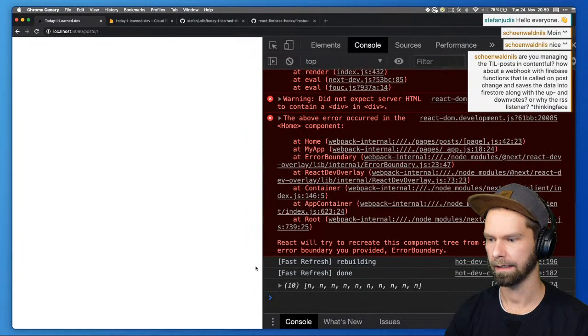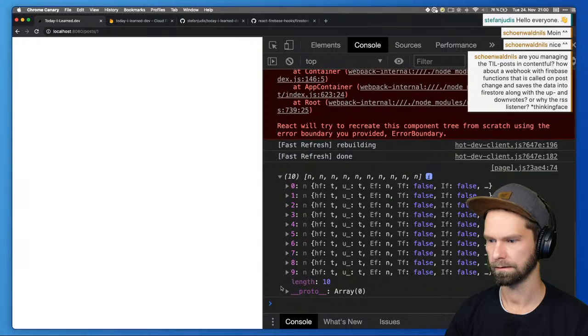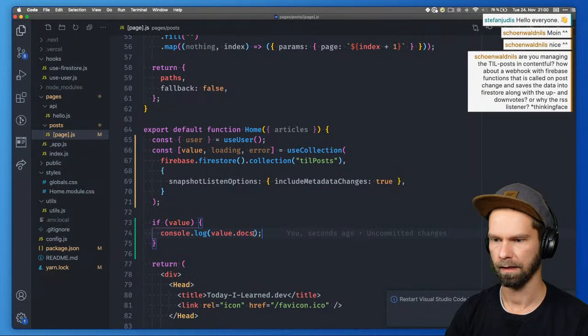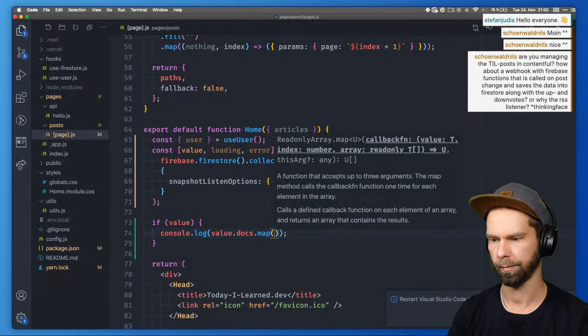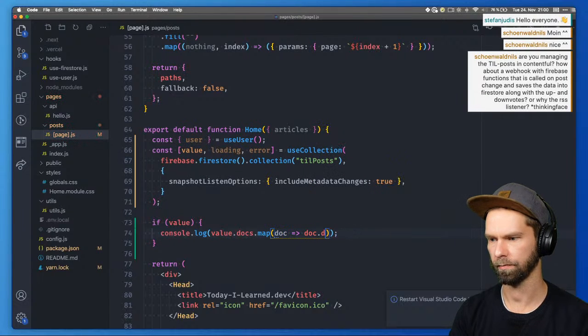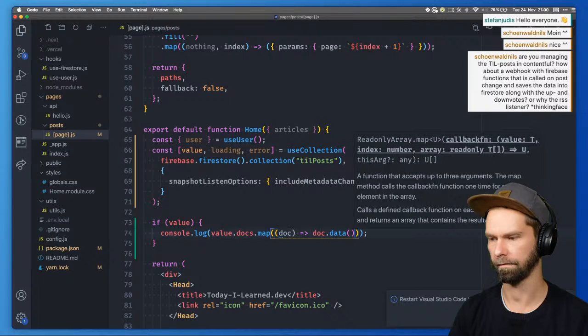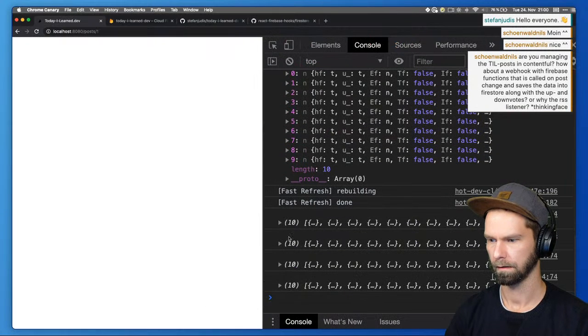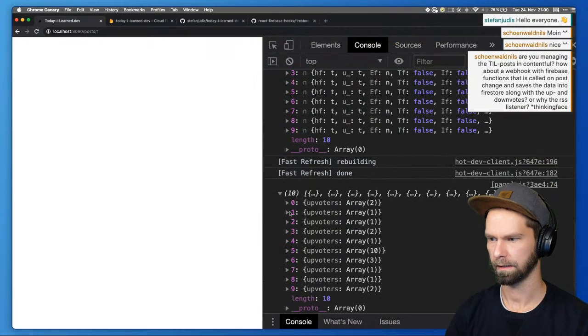And then here we go. We have here now 10 entries. And if we do map doc and return doc.data, I assume that we already get the data back that we have. So let's see. What do we got here?